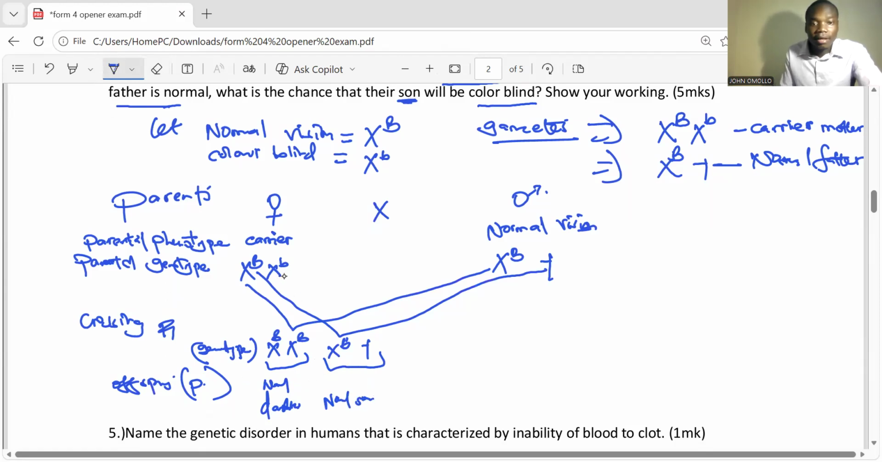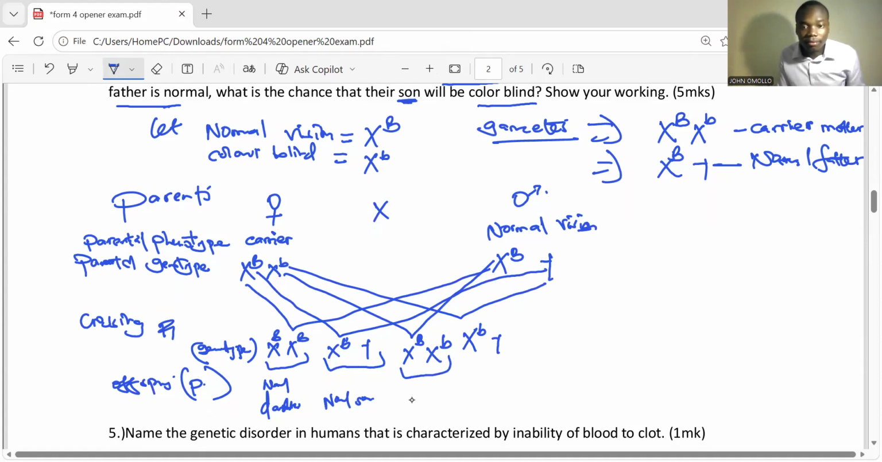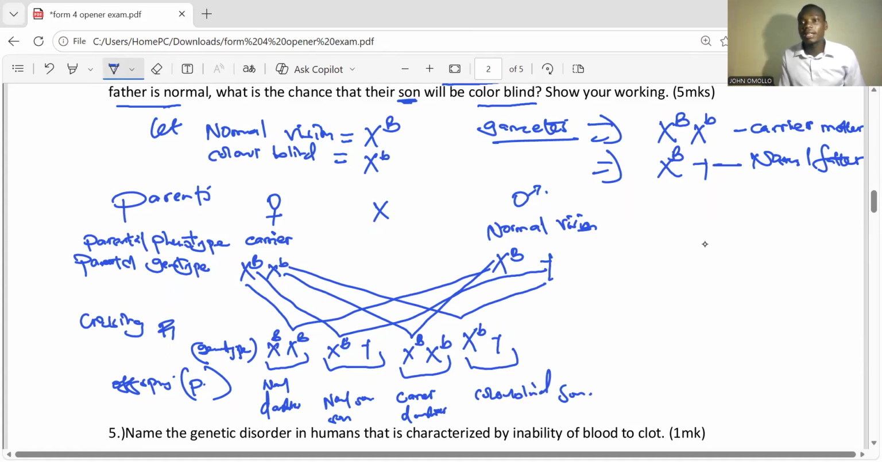You can see it. And then next, this one and this one, still we're going to have X capital, X small. And then lastly, we're going to have X small, Y. So this one is a carrier daughter. This is normal son, carrier daughter. And lastly, we're going to have colorblind son. So that is how crossing takes place.